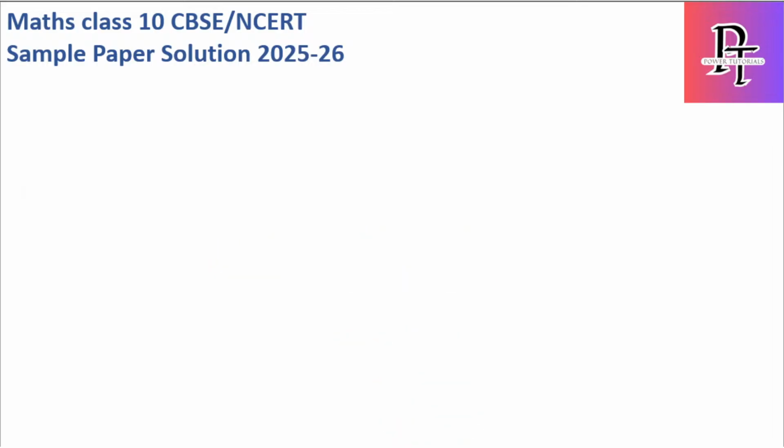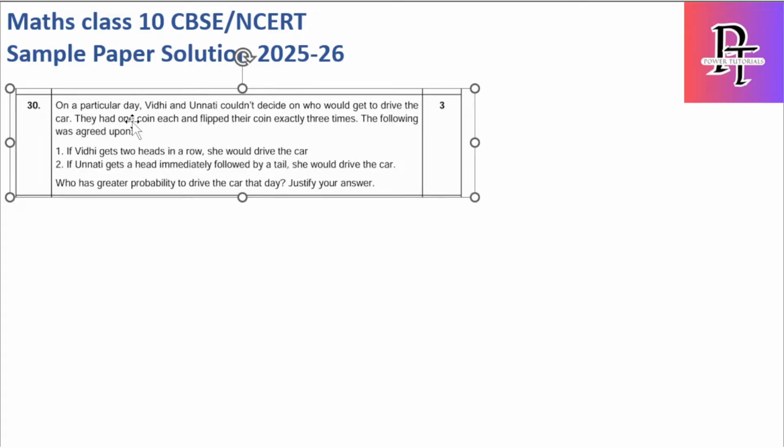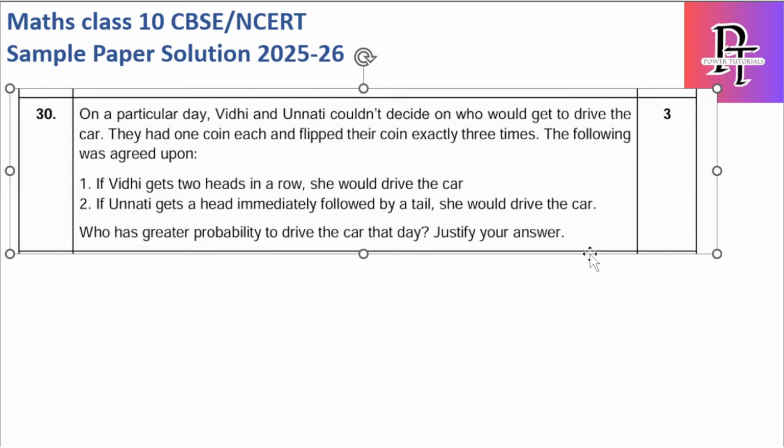We have a 3 marks question here from the probability chapter. And this question is interesting. And we even have a mistake in the solution for this paper as well. First I will do my solution and then also tell you what is wrong in the solution deck, because they also provided the solution key for this sample paper. But I have found a mistake there. I even cross-checked with various sites. There also I found that this is a genuine mistake and the CBSE board has to correct it. Okay, let's see the question.